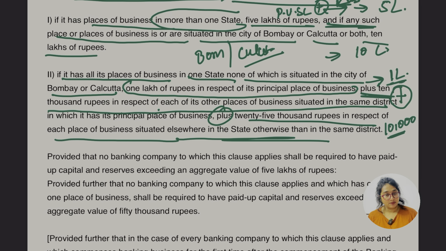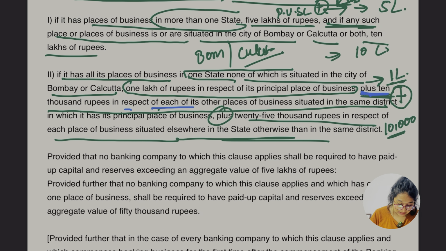If they are having the place of business, they are talking about the incorporated in India part. There were two cases. First case, they say 5 lakh and 10 lakh. Remember? Now this part, they are saying if it has a place of business in one state and none of it is situated in the city of Bombay and Kolkata, in that case they have to minimum maintain the paid up share capital plus reserve by how much? 1 lakh. And with that plus